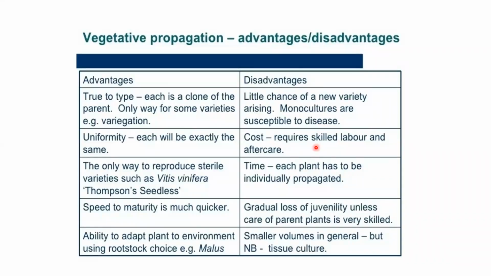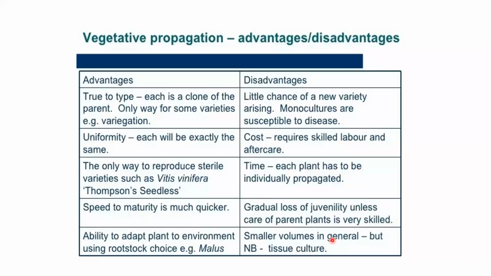Then, this point is actually not correct, so just leave this point. Gradual loss of juvenility unless care of the parent plant is very skilled. You don't find a new plantlet, since only the parent plant's part gives rise to the new plant.